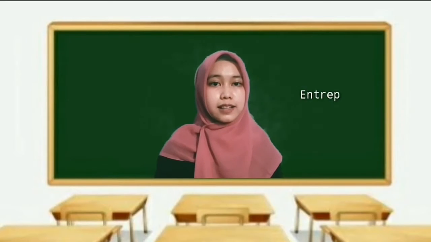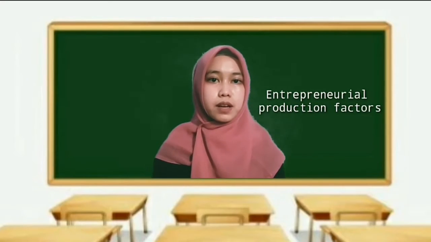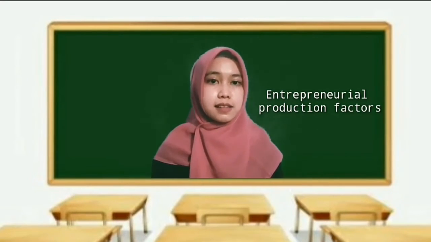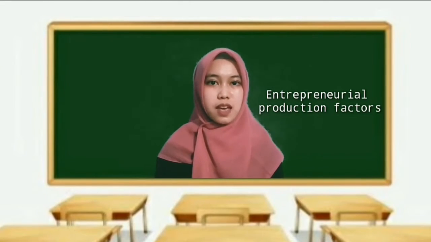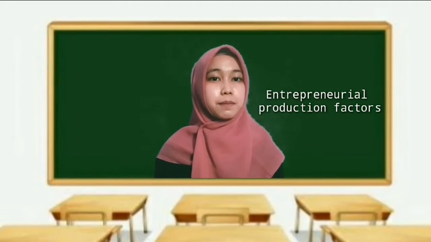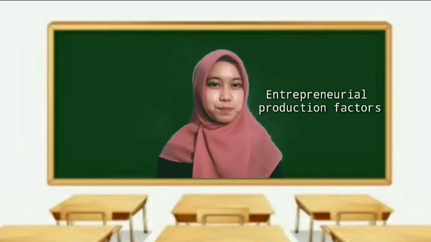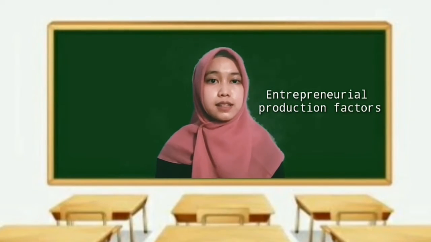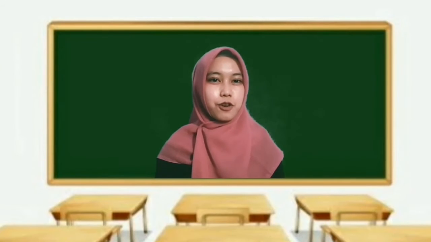And the last one is entrepreneurial production factors, the ability to run a company in order to produce efficiently and profitably by bringing together the factors of production to produce certain goods and services, return for his service in the form of profit.